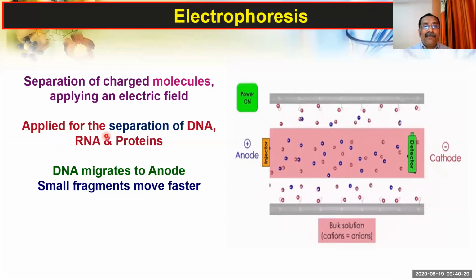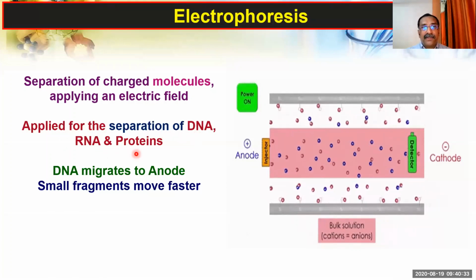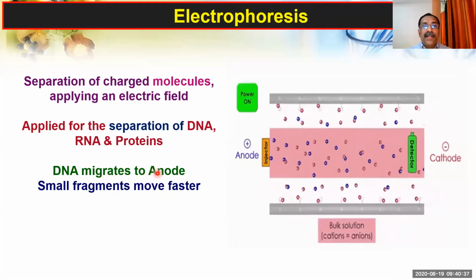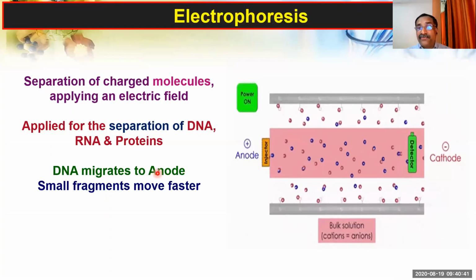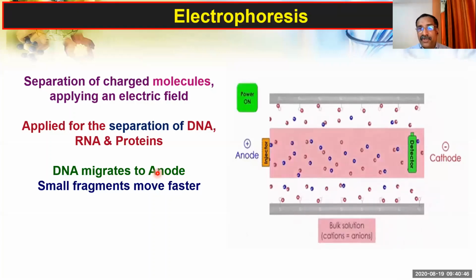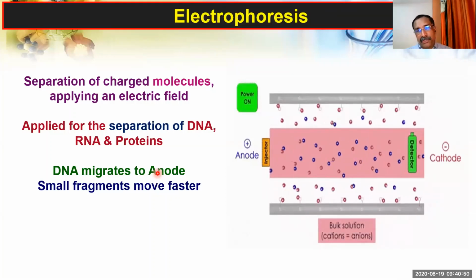Look at here, it is applied for the separation of DNA, RNA, and proteins. DNA is negatively charged, so of course it will migrate to the anode. Another thing we can notice is that molecules are of various sizes. Larger molecules are heavier and cannot move as fast as the smaller molecules.